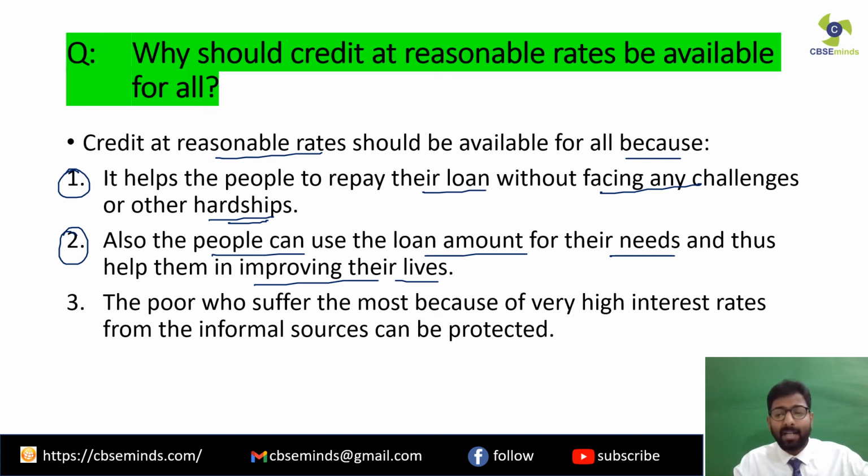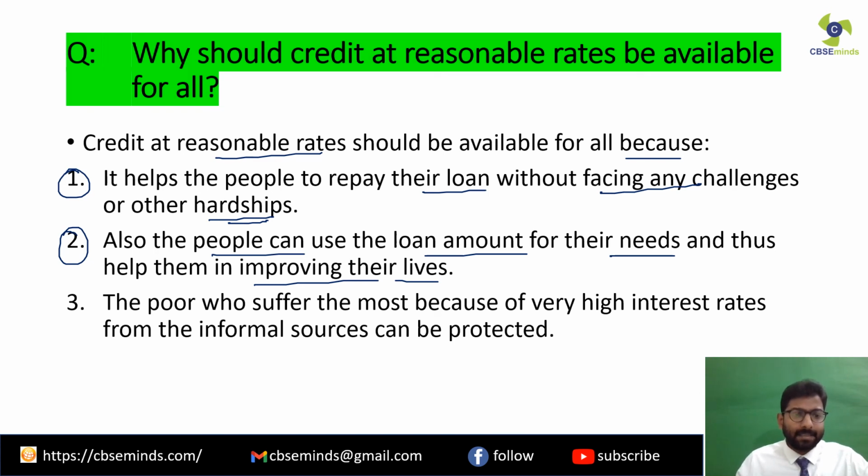But on the other hand, if the interest rates were very high, do you think he would be able to repay the amount of loan after starting the business? Of course not. So therefore, credit at reasonable rates is very, very important.